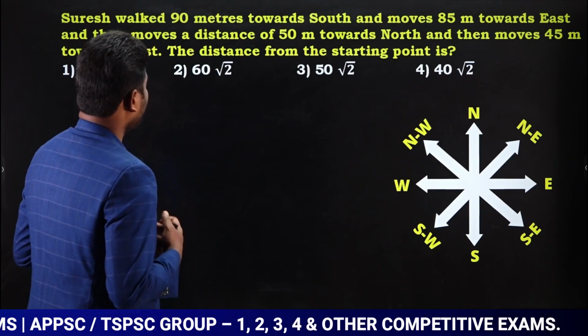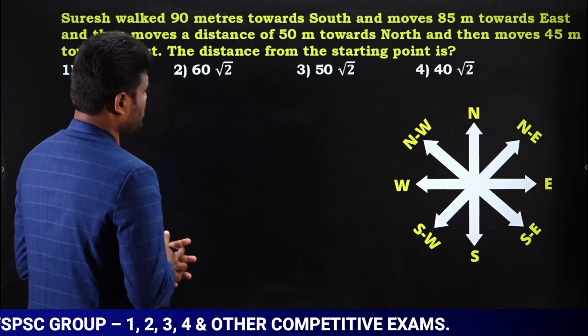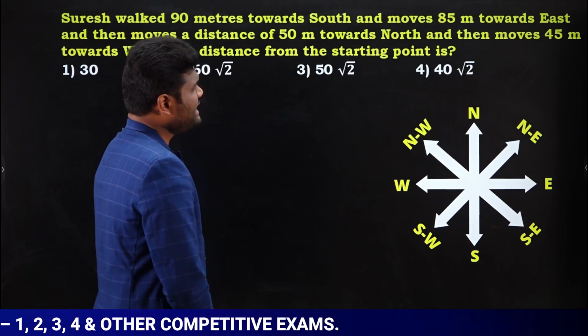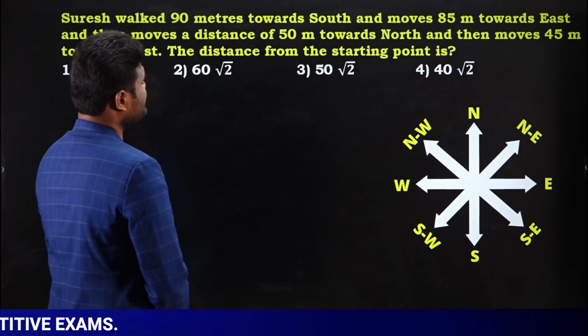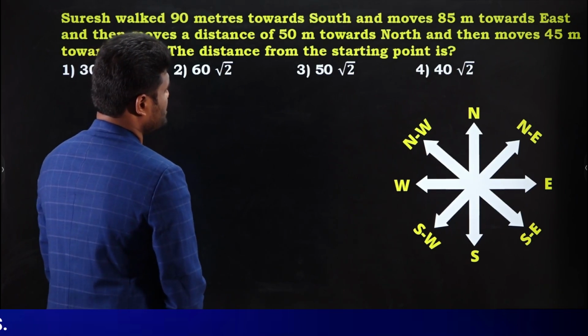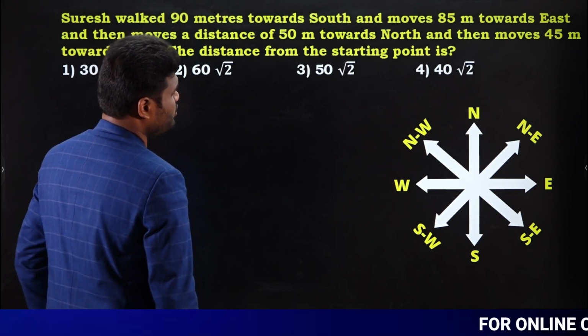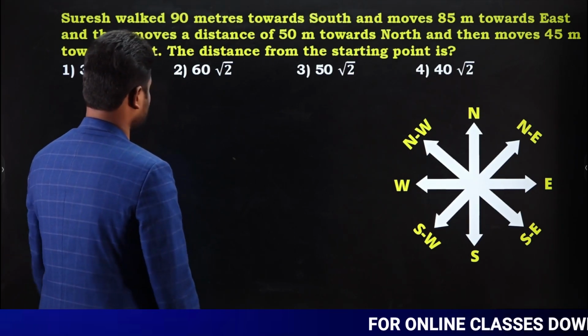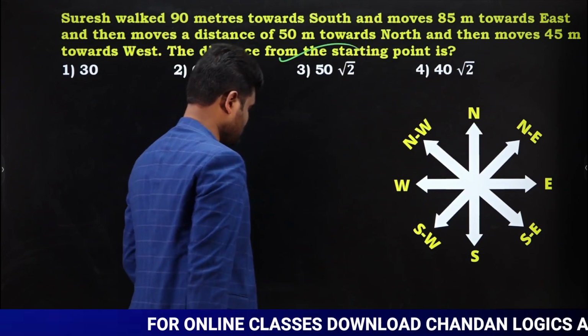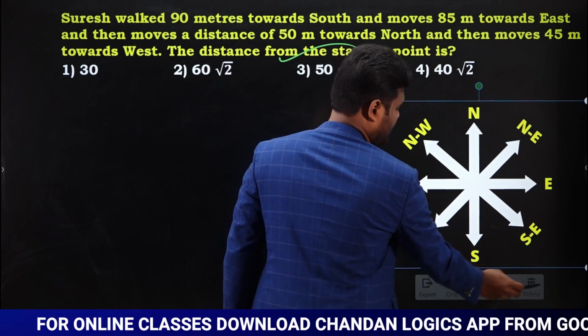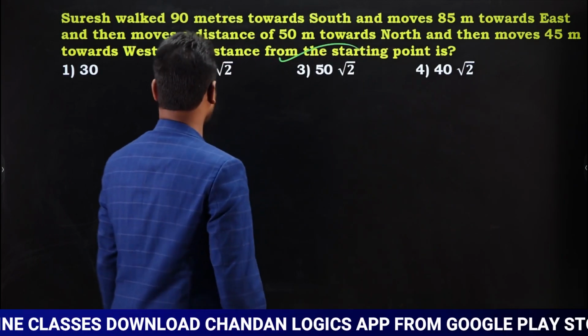Suresh walked 90 meters towards south and moves 85 meters towards east and then moves a distance of 50 meters towards north and then moves 45 meters towards west. The distance from starting point is, so we need to know distance. Okay, we are supposed to calculate distance, that's it, nothing more than that.